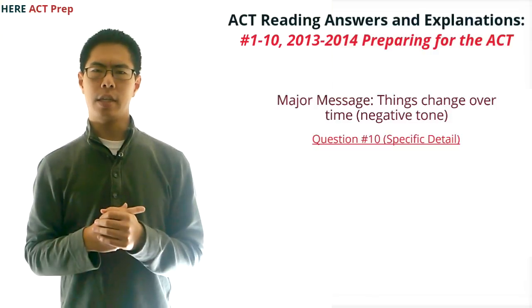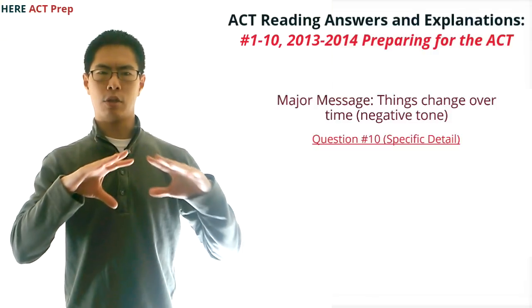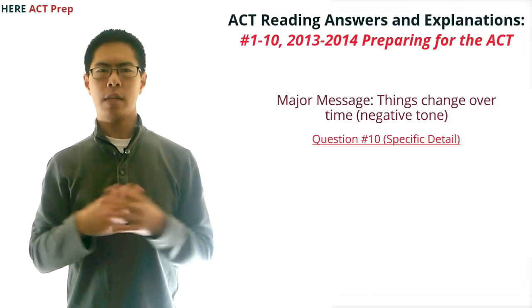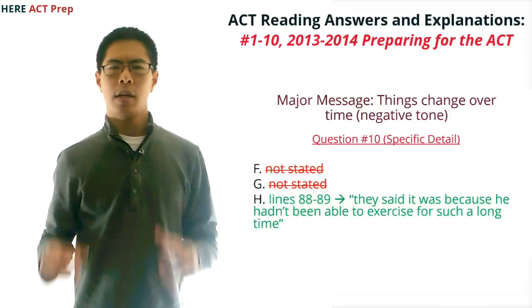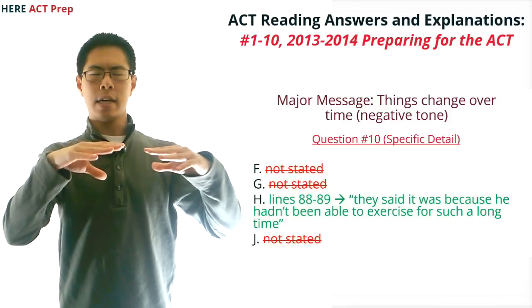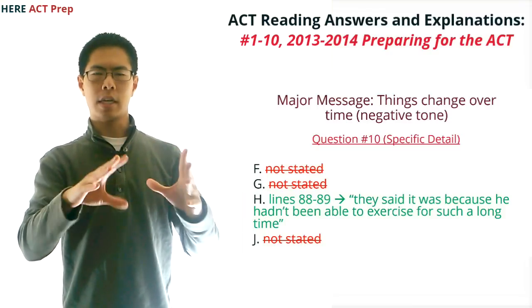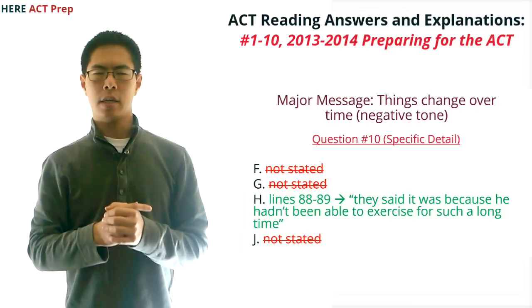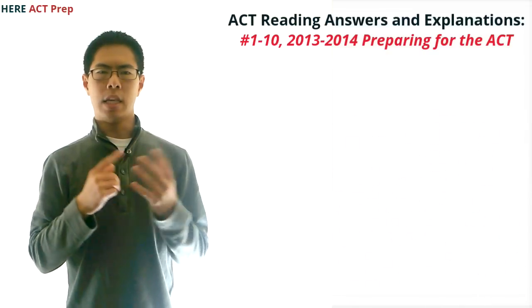This is a specific detail question. For this question, hopefully remember that the cosmonaut shows up in the last 2 paragraphs. So we skim these 2 paragraphs to find where it mentions his knees buckling, which we see in line 87. Then we look around this line above and below, and we see in line 88 to 89 that they said it was because he hadn't been able to exercise for such a long time, which is what choice H says. So we pick H.